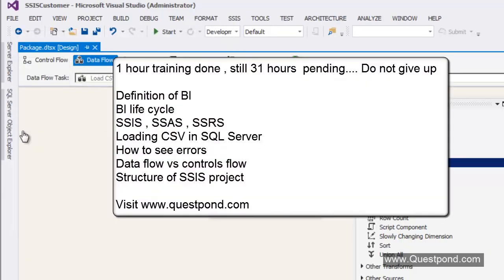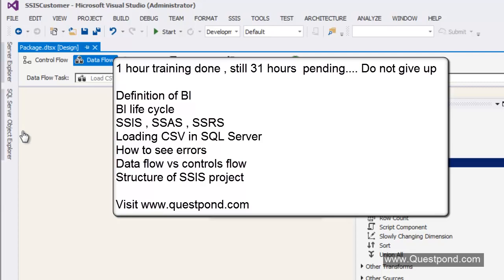So we have completed almost 1 hour of the training, and you can see that we have covered so many topics in this 1 hour. We first started with the definition of BI. After that we saw the full BI life cycle. After that we saw how MSBI fits into this full BI life cycle, so we talked about SSIS, SSAS and SSRS. We said that SSIS is for ETL, SSAS is for analysis and SSRS is for reporting. After that we started with a small project. We created a CSV file, we extracted that CSV file, and we loaded it into SQL Server. We also saw how we can see the errors by looking at the Execution Results tab.